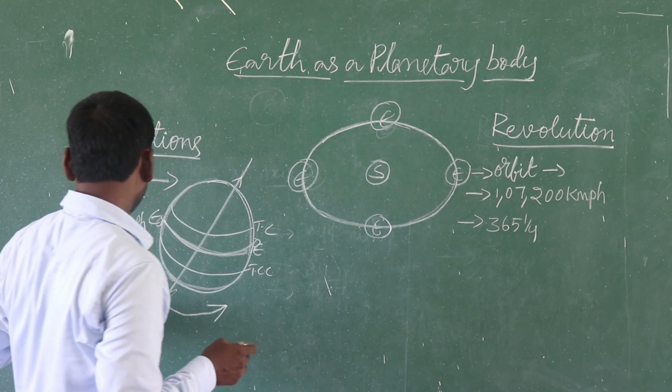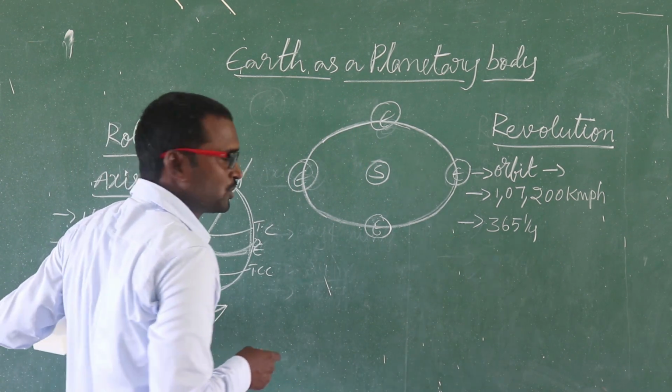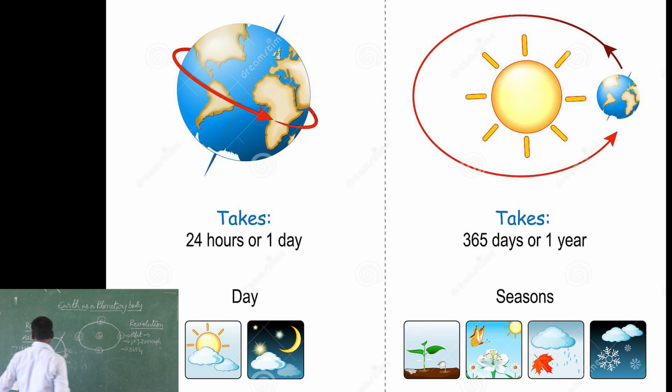Okay, next one. Due to rotation, what happens? Due to rotation, we can see day and night. But due to revolution, what happens? Seasons. Due to revolution, seasons.